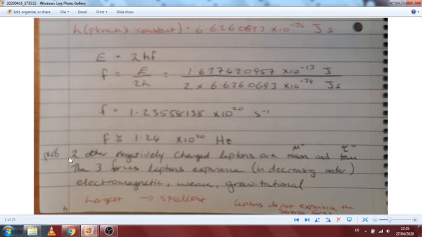Following on, the last part they have is, and again we can look this up on page 48 of the tables, two other negatively charged leptons are the muon and the tauon. If you know it's there, it's very easy to just go look it up. So you've got the muon negative and the tauon negative.